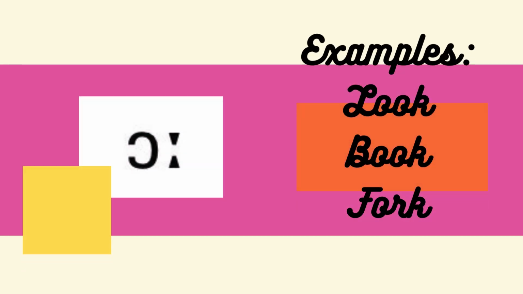So the next one, its symbol is a 3, and the way we pronounce it is like this: oo. The examples are lucky, look, and pockets. The next one, its symbol is a C, and the way we pronounce it is oo. The examples are look, book, and fork.